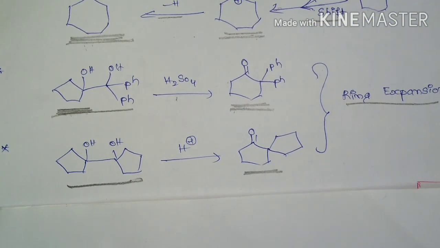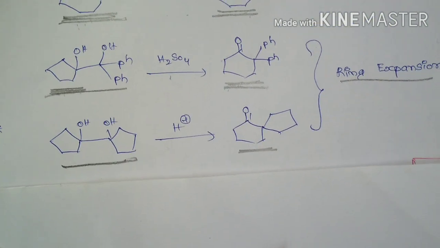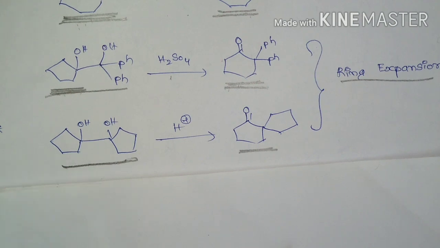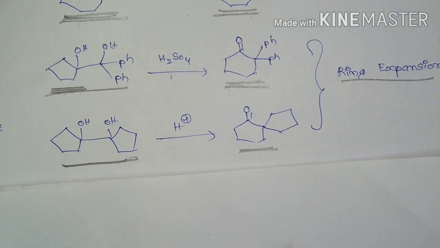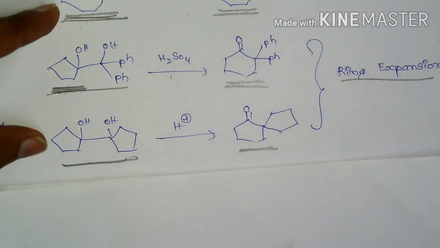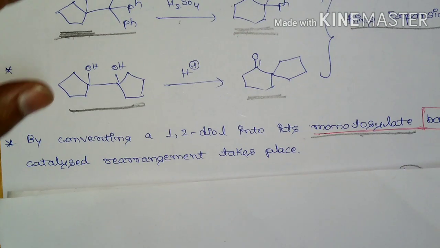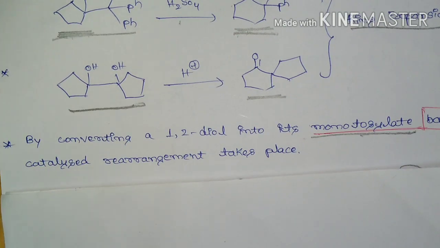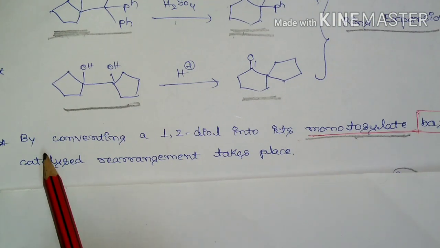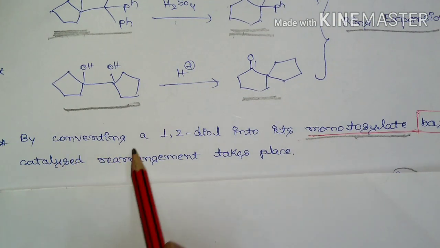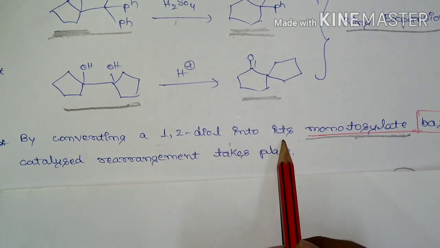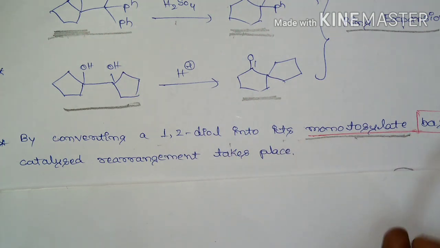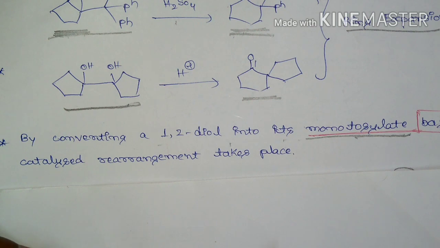Is the pinacol-pinacolone rearrangement only acid catalyzed? Is there any example of base catalyzed pinacol-pinacolone rearrangement? Yes, a base catalyzed pinacol-pinacolone rearrangement is also known. It is done by converting the 1,2-diol into its monotosylate, and then base catalyzed rearrangement will take place.